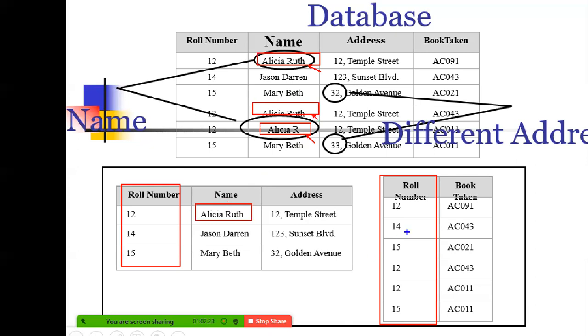Now look at the second problem. We had Mary Birthday, 32 Golden Avenue, and here it is 33 Golden Avenue. Here, we have written it only once. Now tomorrow, if this particular student has changed the address, they will just come and tell the admin department to update it, saying that from now onwards, whatever transactions you do, have been relocated to the new address.